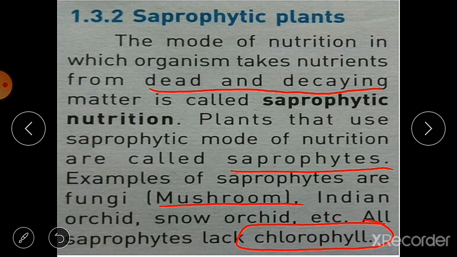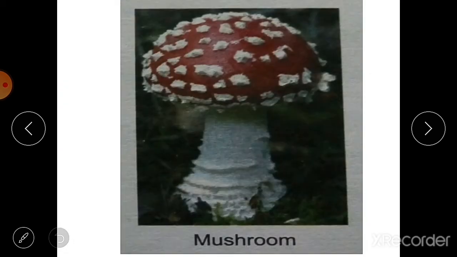In this way of nutrition, these saprophytic plants do not have chlorophyll, so they cannot make food by photosynthesis, but they pour some digestive juices on this dead and decaying matter, and they directly absorb the nutrients from it. You can see the pictures here.